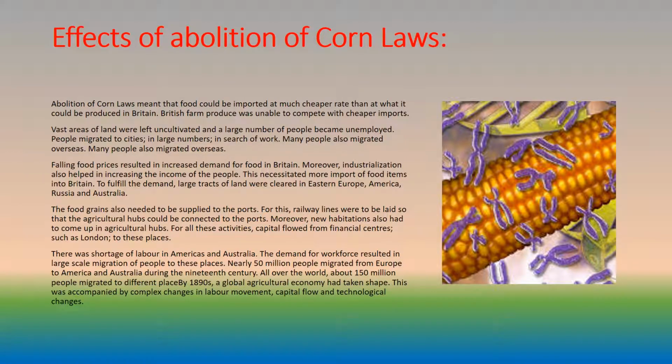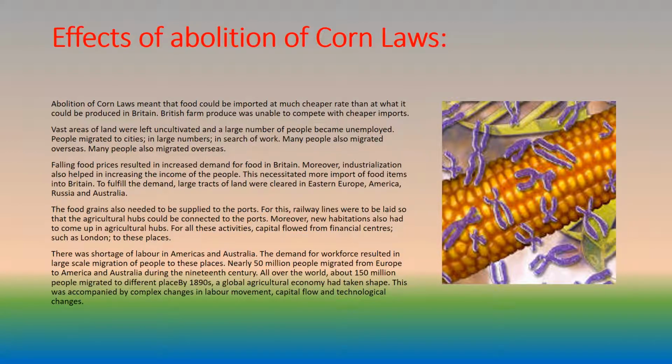The food grains also needed to be supplied to the ports. For this, railway lines were to be laid so that the agricultural hubs could be connected to the ports. Moreover, new habitations also had to come up in agricultural hubs. For all these activities, capital flowed from financial centers, such as London, to these places.